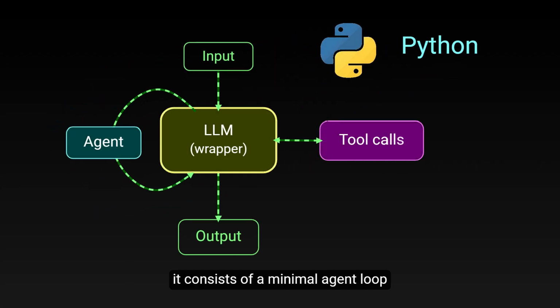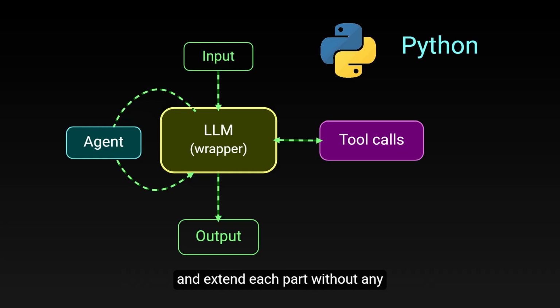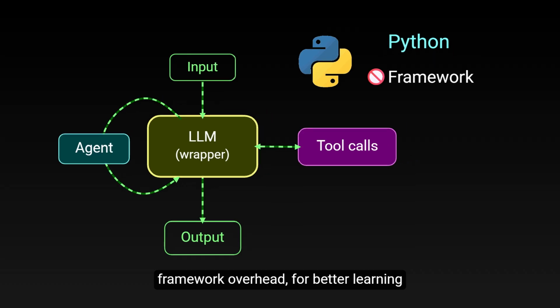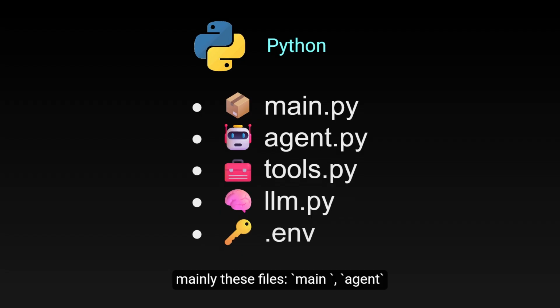Roughly speaking, it consists of a minimal agent loop, a tool layer, and an LLM wrapper, so you can inspect, modify, and extend each part without any framework overhead for better learning. The project's skeleton is mainly these files: main, agent, tools, LLM, and a .env file for secrets.